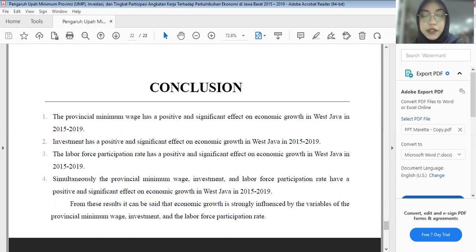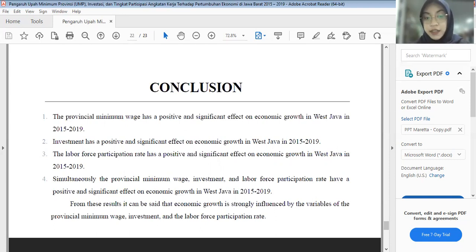Investment has a positive and significant effect on economic growth in West Java in 2015 until 2019. The third, the labor force participation rate has a positive and significant effect on economic growth in West Java in 2015 until 2019. And simultaneously, the provincial minimum wage, investment, and labor force participation rate have a positive and significant effect on economic growth in West Java 2015 until 2019.